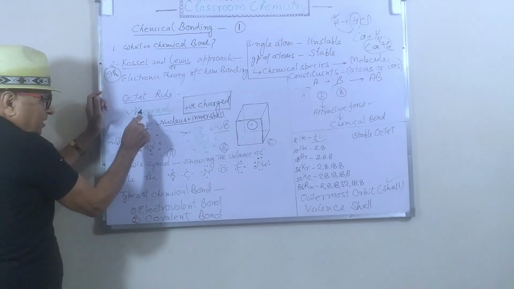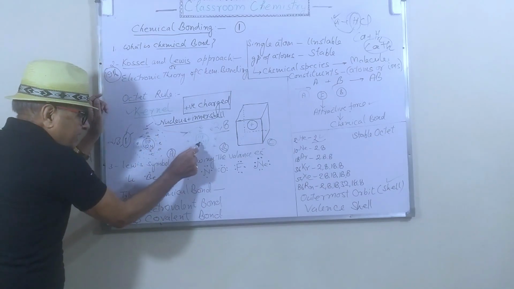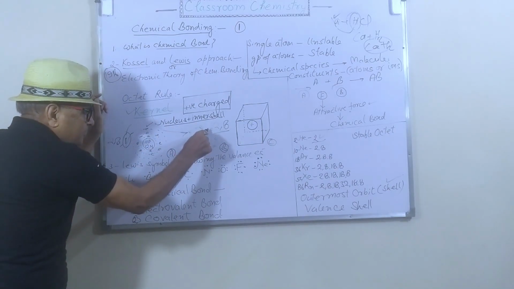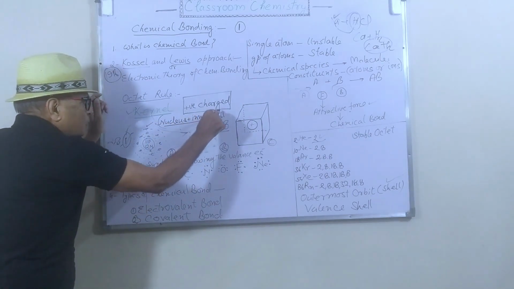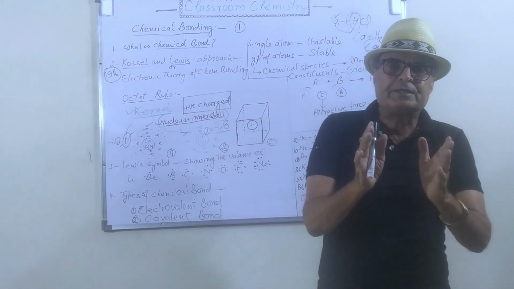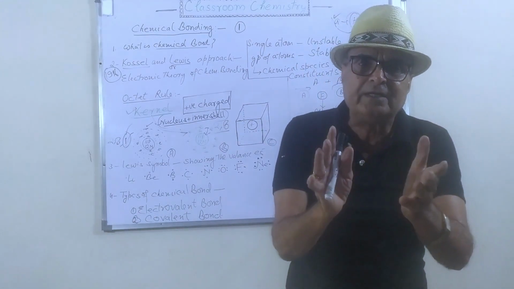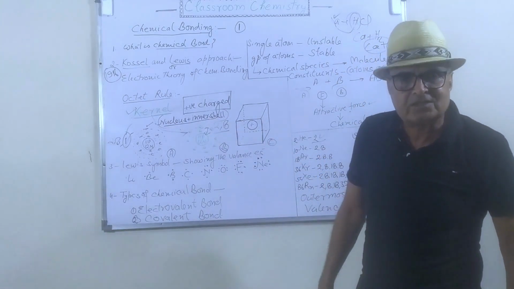So kernel is positively charged, and it contains the nucleus as well as these inner shells. Kernel is the remaining part of the atomic structure which contains only the nucleus and the internal shells, and it is positively charged.